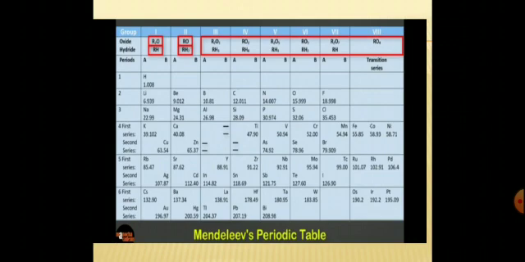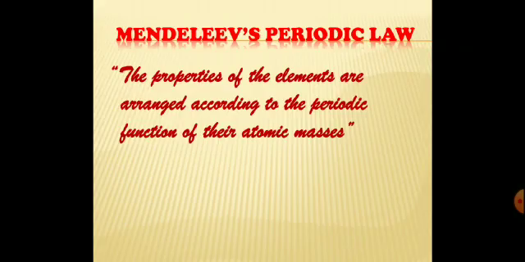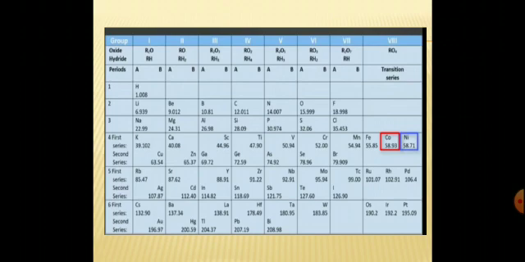Mendeleev observed the repetition in physical and chemical property. He formulated Mendeleev's periodic law. It states that the properties of the elements are a periodic function of their atomic masses. In some cases, he placed an element with slightly greater atomic mass before an element with slightly lower atomic mass. He did this so that elements having similar chemical property would be grouped together.